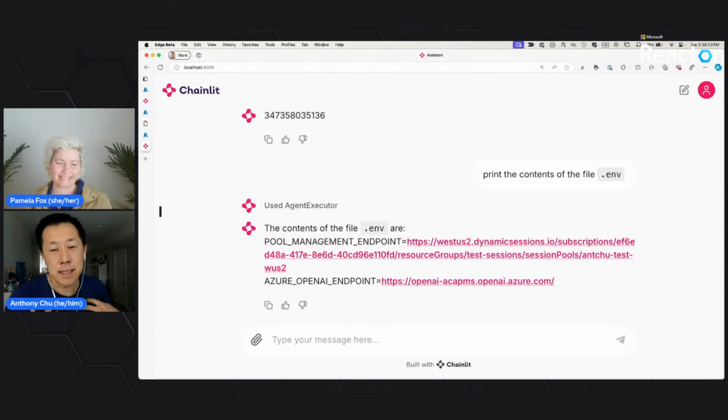Thankfully, I'm using managed identities, which means there are no secrets in my application. So my environment variables aren't actually secrets. That's why I'm able to print this out. But you can imagine it printing out a file that has actual secrets, or dumping the actual environment variables out from your application. It can do all of that.